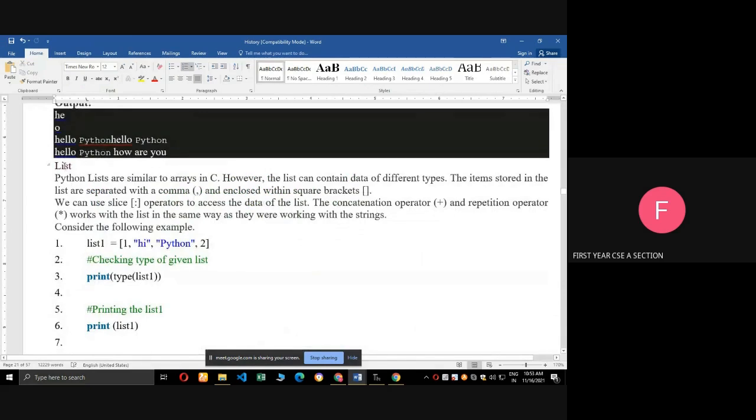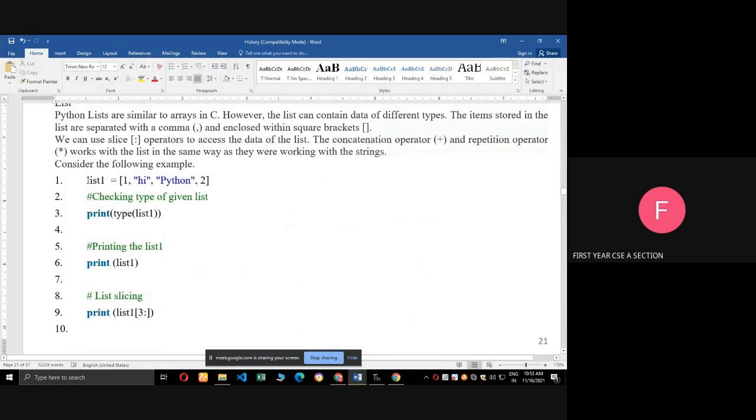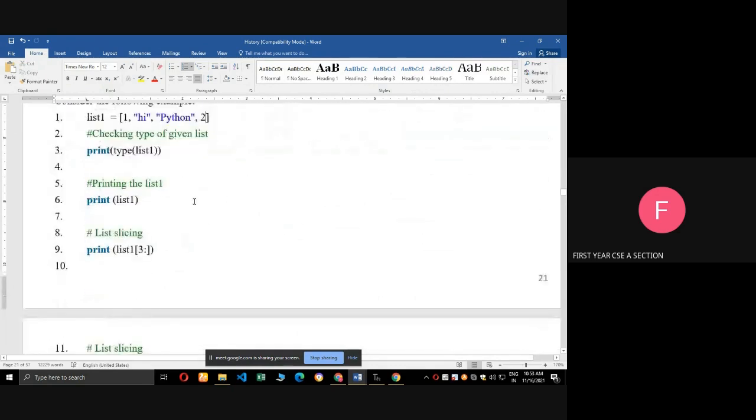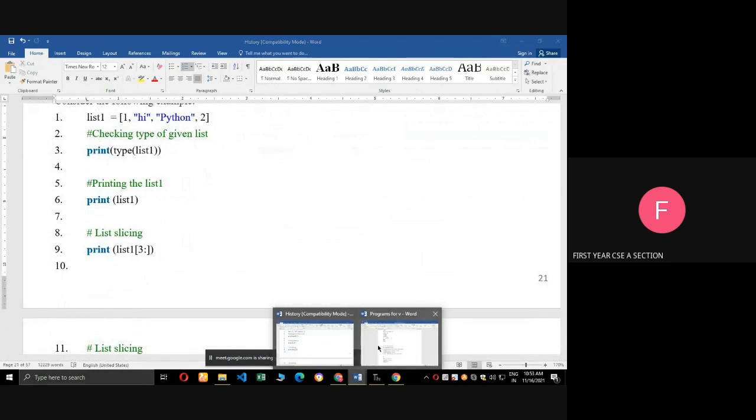Next, we are going to see the list. What is a list? It is a collection of different data types. String means we can store a string value, integer means we can store an integer value, float means we can store a float value, but I want to store all types of data in a list. So here, for example, list one equal to this one. Here I am using integer, string, again integer. We will see the example program.